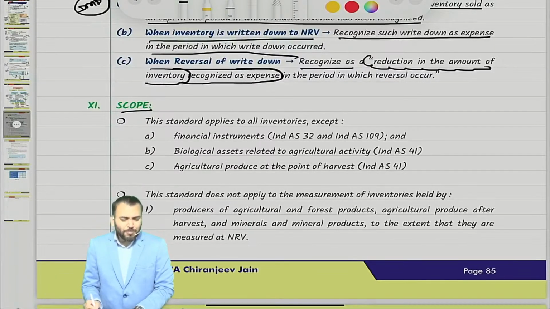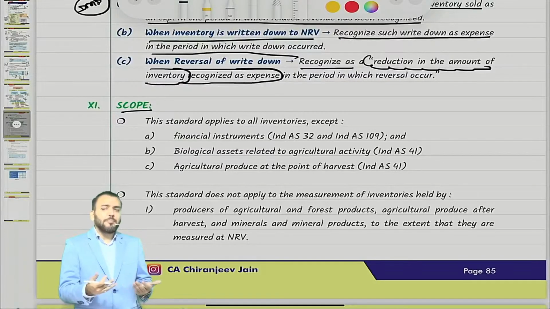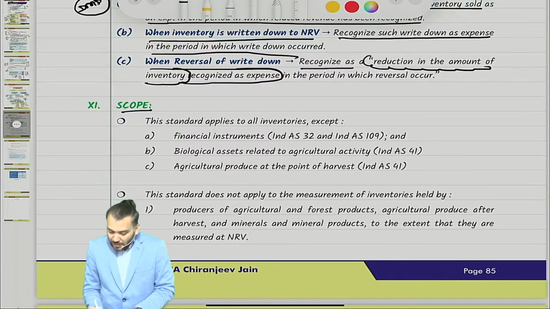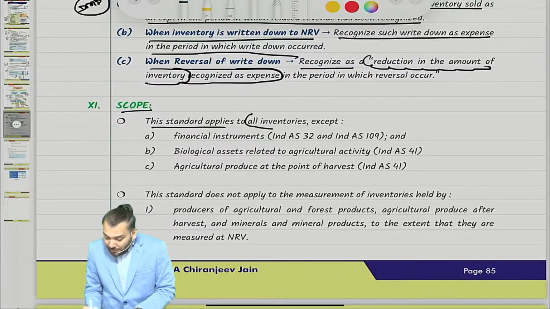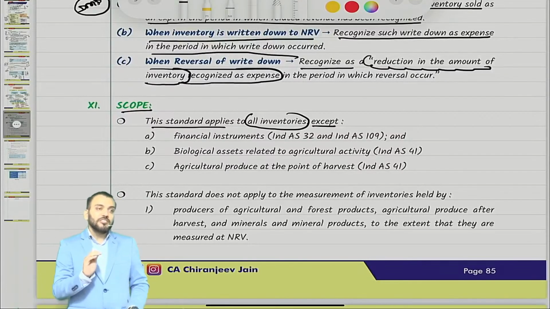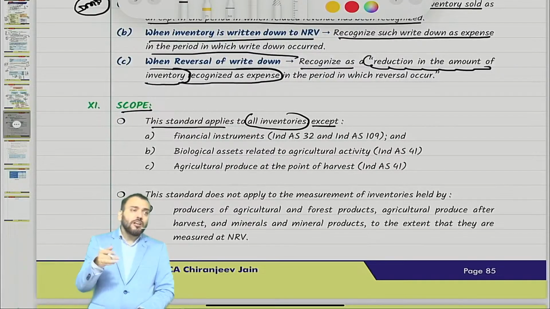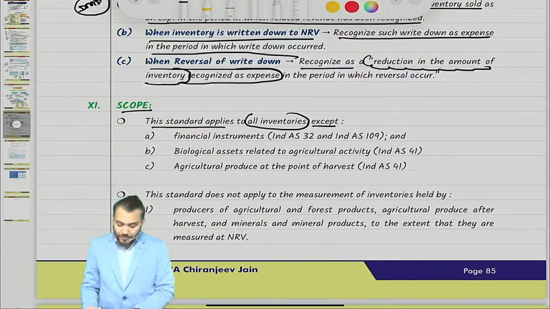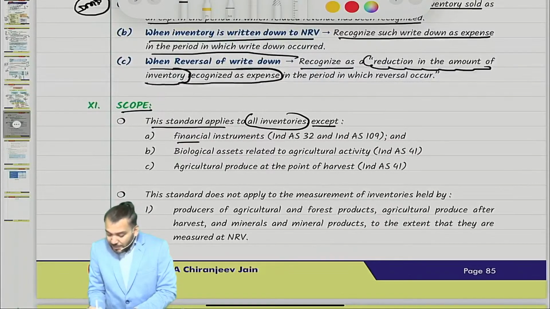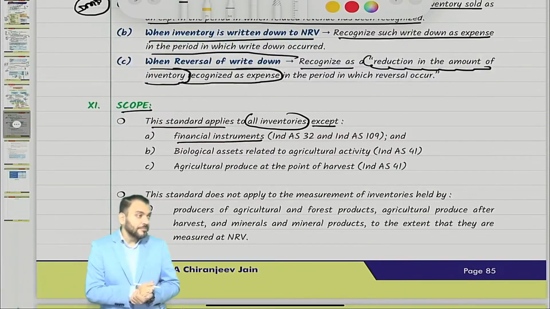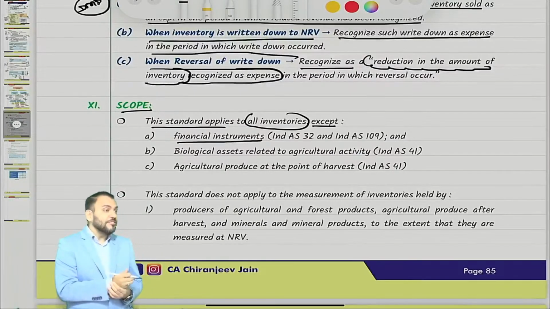Now, scope means Ind AS 2 is not applicable to which inventories. The standard applies to all inventories except the following. So Ind AS 2 applies to all inventory except 1, 2, 3. What are those 1, 2, 3 that we need to understand? 1. It is not applicable to financial instruments. But you don't know what a financial instrument is, so I need to explain it.